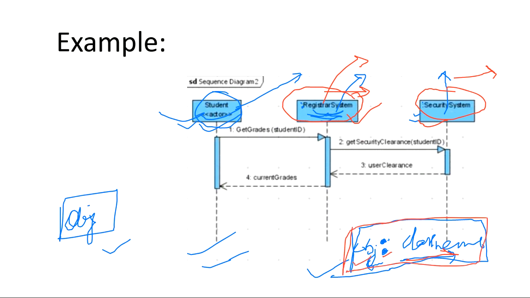After the colon it is written registrar system. After the colon it is written security system. So these are the class names and no object name is mentioned. So these are the anonymous instances of your class. Means there is no object name for the registrar system object and for the security system object. Got it?